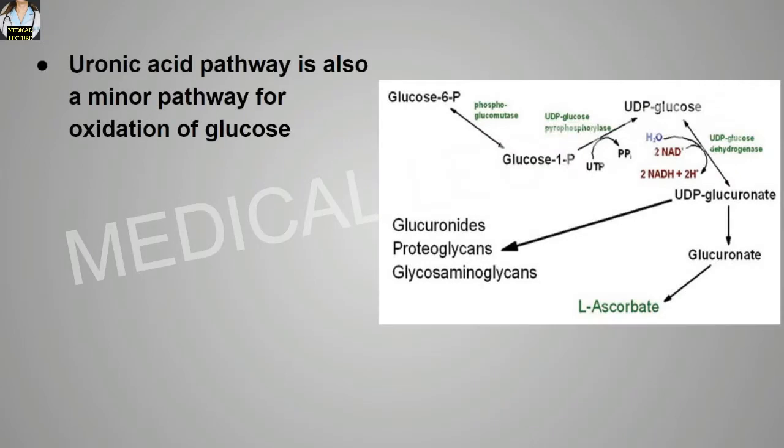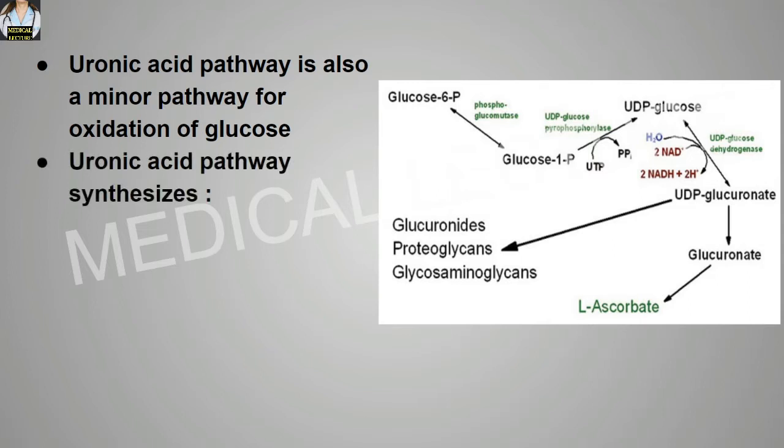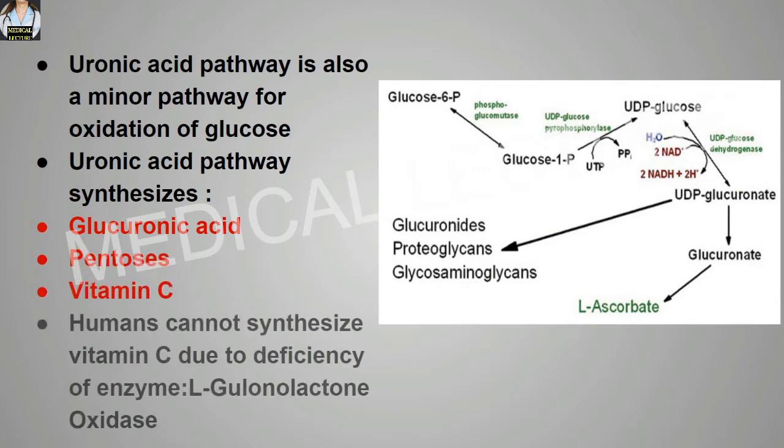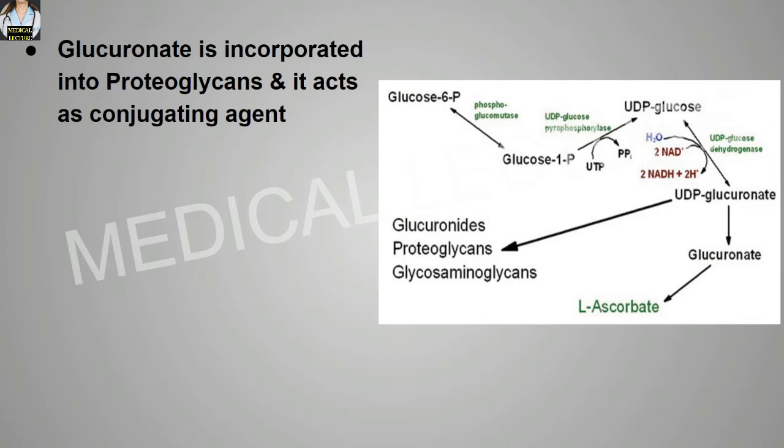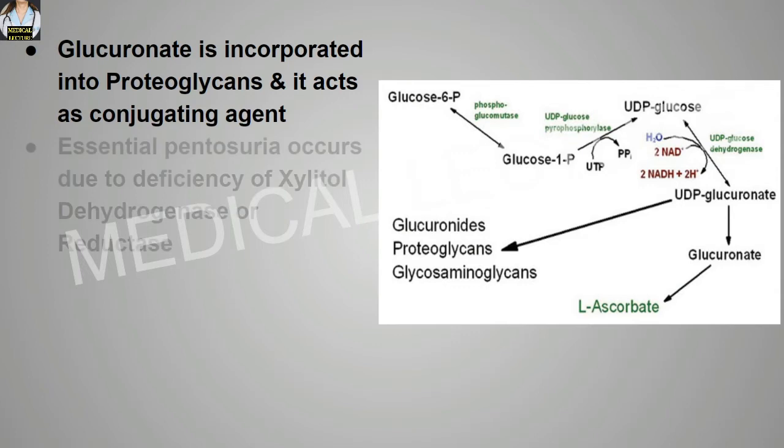First of all, the uronic acid pathway is also a minor pathway for oxidation of glucose. The uronic acid pathway synthesizes basically three main structures, that is glucuronic acid, pentoses and vitamin C. Humans cannot synthesize vitamin C due to deficiency of an enzyme named L-gulonolactone oxidase. Glucuronate is incorporated into proteoglycans and it acts as a conjugating agent.